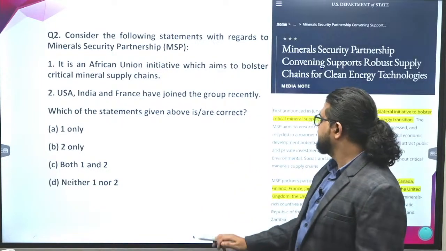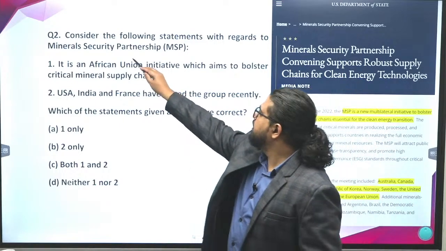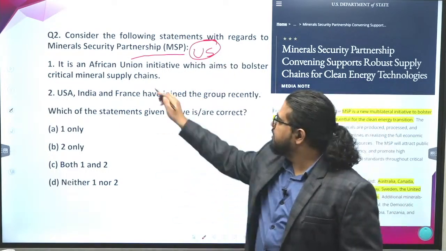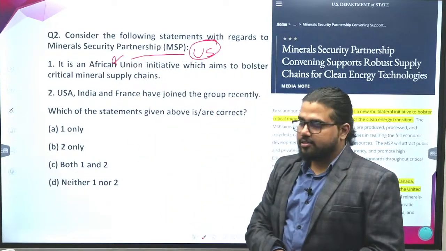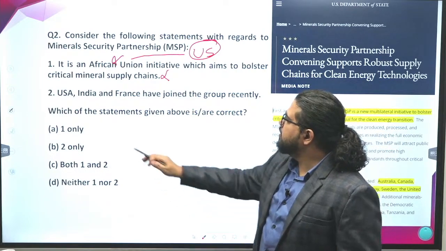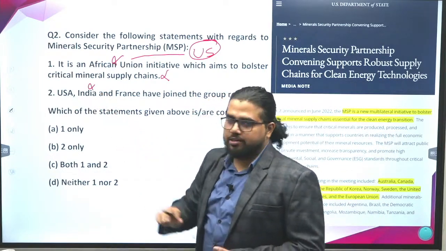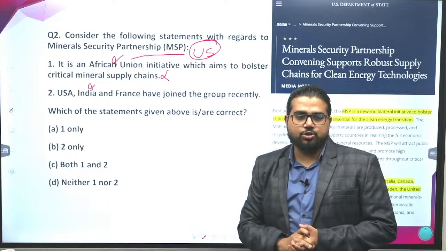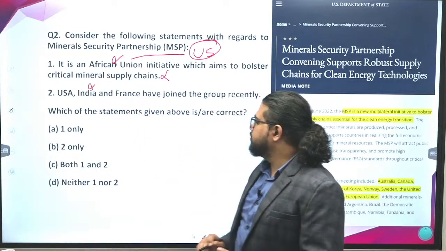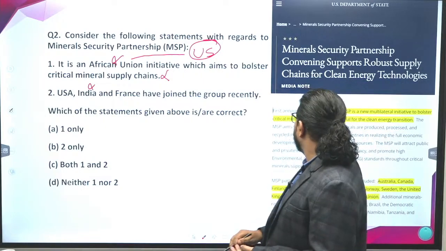The answer is, this is an initiative by the US government, not related to the African Union. So this statement is absolutely wrong. And India is not a part of it. India is very keen to join and be a part of it, but so far India is not a part of it. So what will be the option?